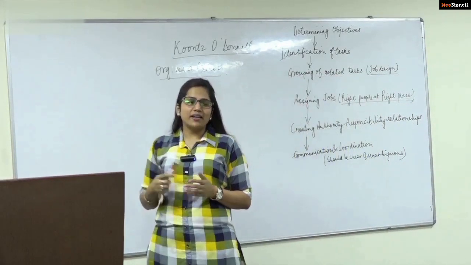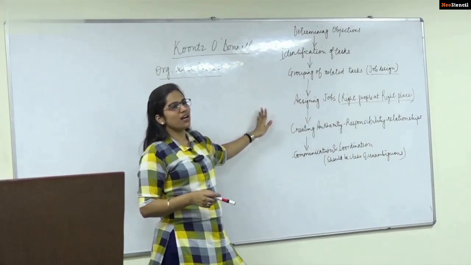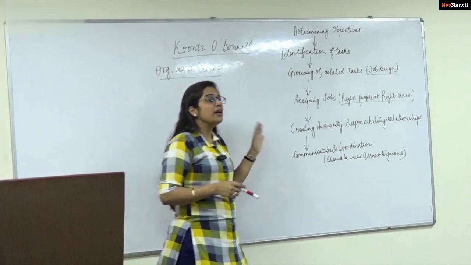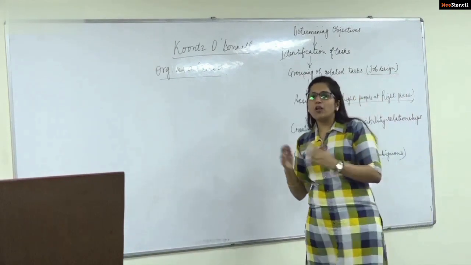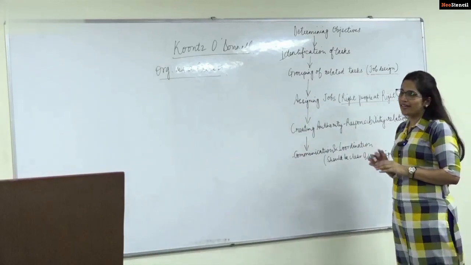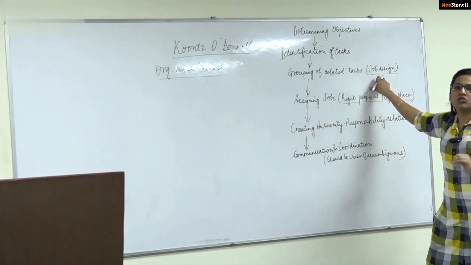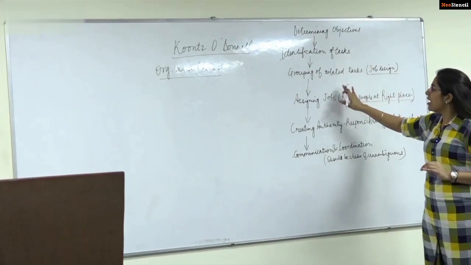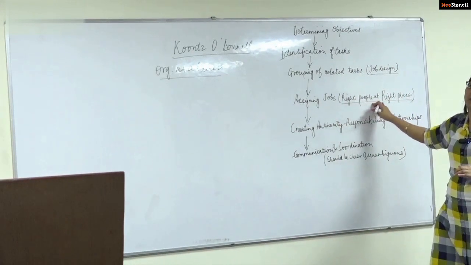This is job designing. All the financial tasks are put into the finance function, the marketing tasks into the marketing function, the human resource tasks into the human resource function. So all of them are grouped according to where they belong. This is job designing. After this, we understand who we need in our organization to carry out these tasks. After designing these jobs, we assign these jobs. We place the right people at the right place.